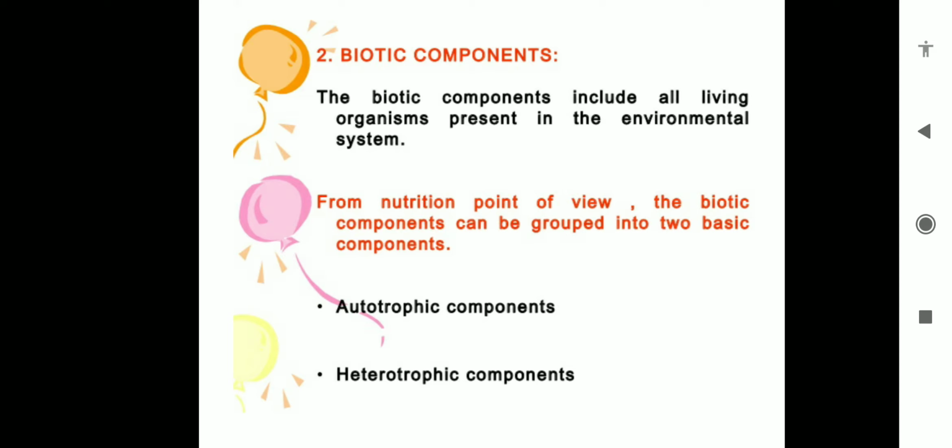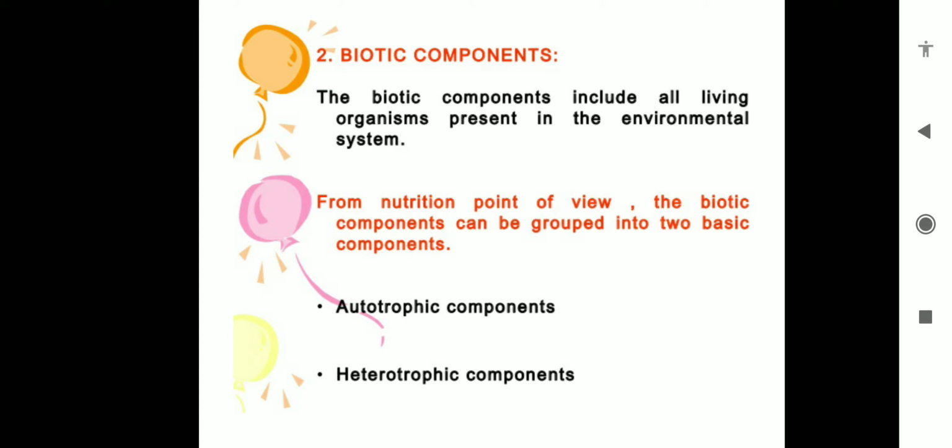The second component of our ecosystem is the biotic component, which we used to call the living component. The biotic components are the living components present in our ecosystem. From a nutrition point of view, the biotic components are grouped into two categories: one autotrophic component and second heterotrophic component.